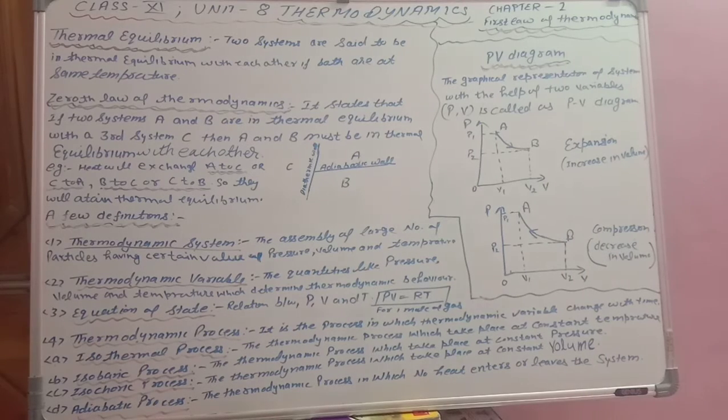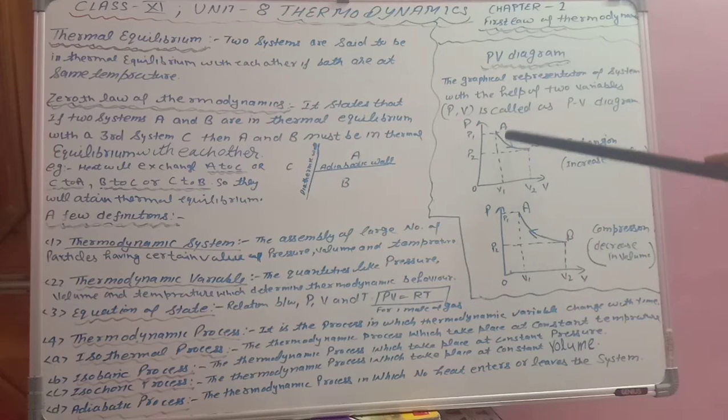Next is you can see this portion of board, that is PV diagram. Okay, so students, P means pressure, V means volume. So pressure and volume diagram means the graphical representation of the system with the help of 2 variables P and V. So you can see I have drawn here 2 diagrams and both diagrams are exactly same. Just pause the video and see the difference. What is the difference between 2 diagrams? I hope you get it. The difference is of this arrow. In this, the arrow is downward side and in this arrow is an upward side.